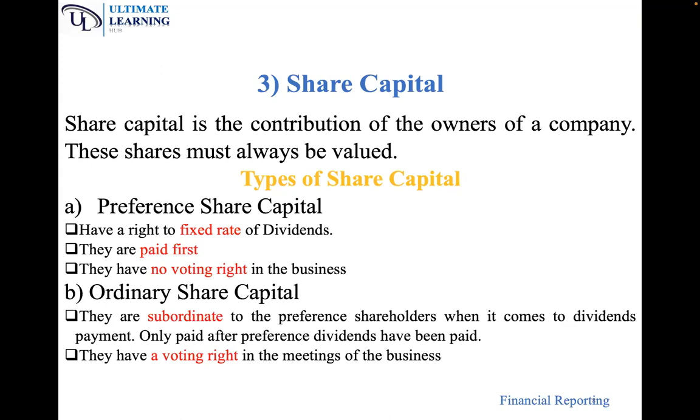So there are three key points. Please, let's be attentive and note that there are three key points in preference share capital. They have a right to a fixed rate of dividends. Number two, they are paid first. And number three, they have no voting right.